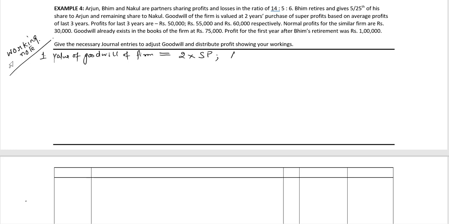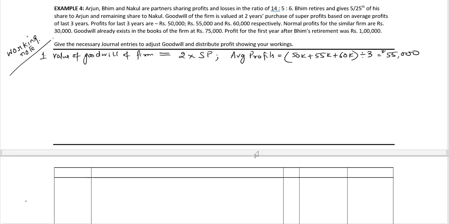As per the problem, average profits is equal to 50,000 plus 55,000 plus 60,000 divided by 3, which is equal to 55,000 rupees. Also, the normal profits is 30,000 rupees.